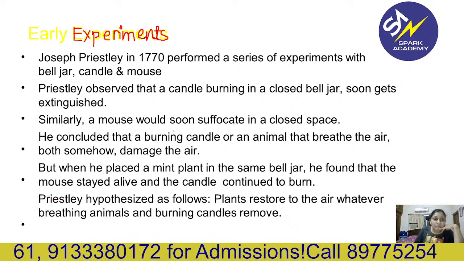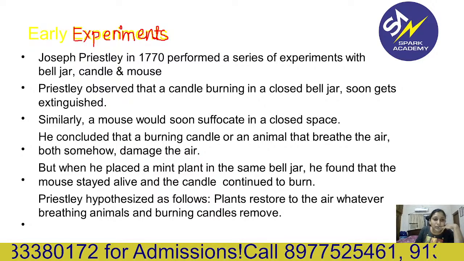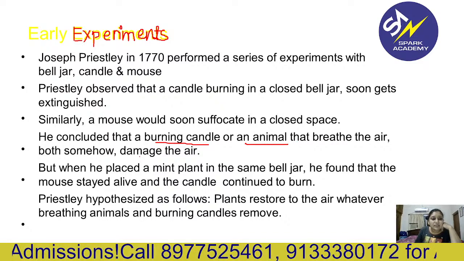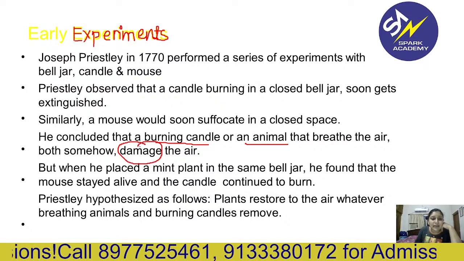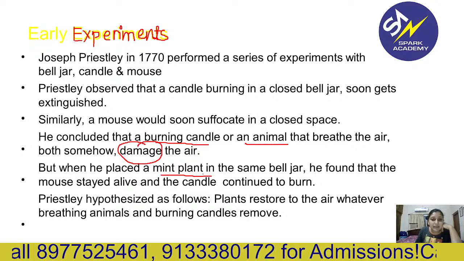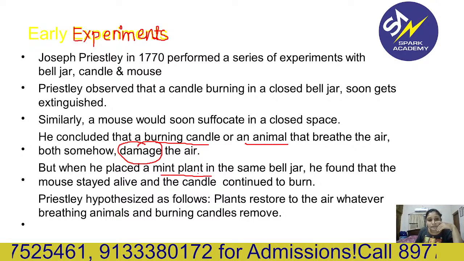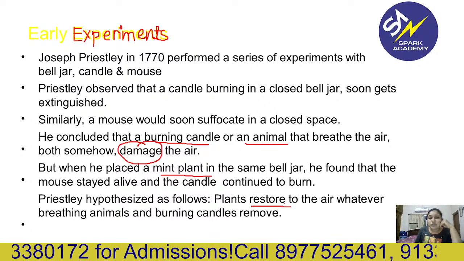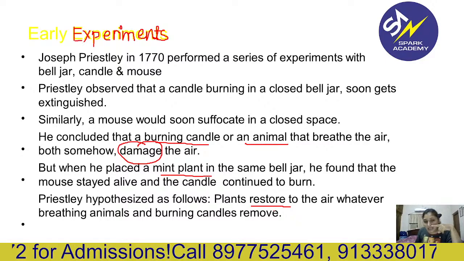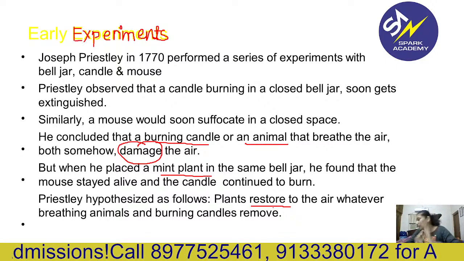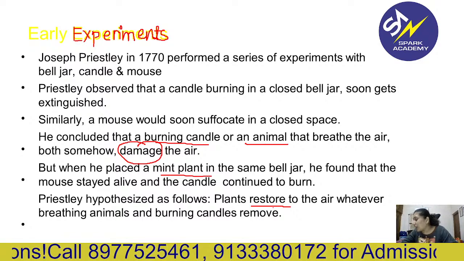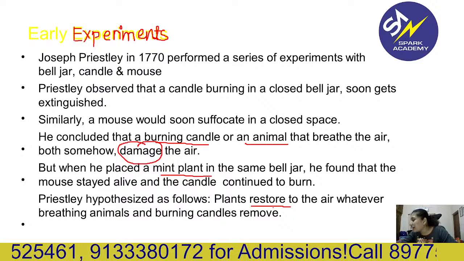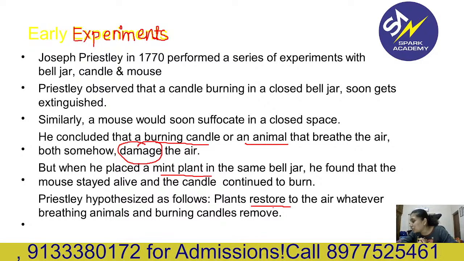What did he say? The mouse would soon suffocate. So he concluded that the burning candle and an animal that breathes the air somehow damage the air. They damage the air, and the mint plant in the same bell jar restored it. So the plant restores to the air whatever breathing animals and burning candles remove. Now we are going to know what is removed by the burning candle and mouse.